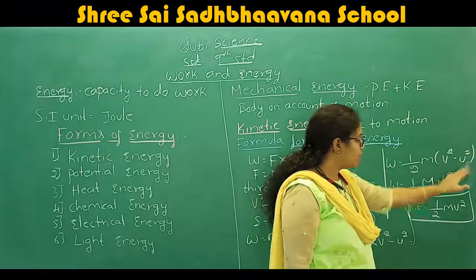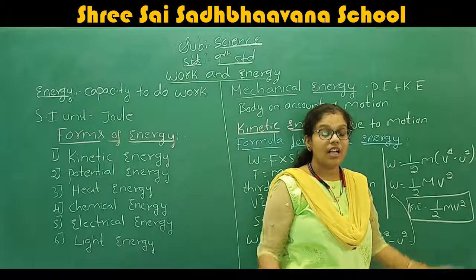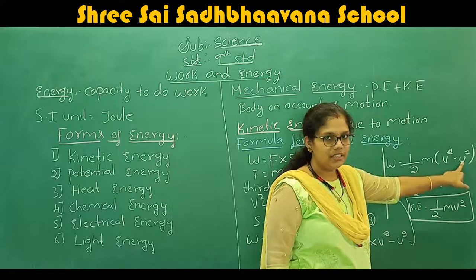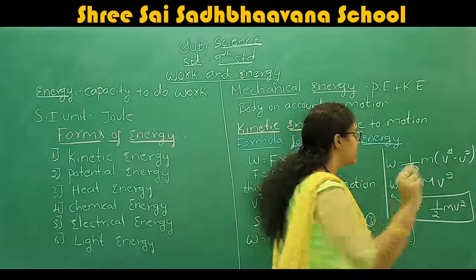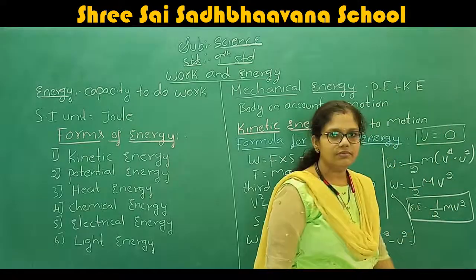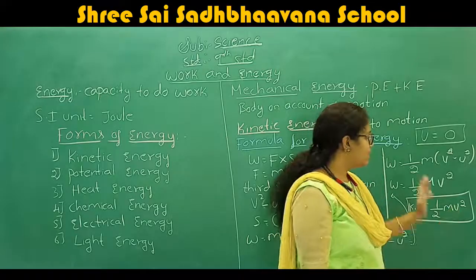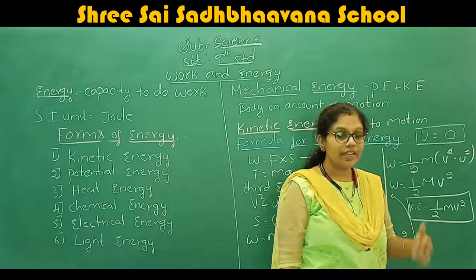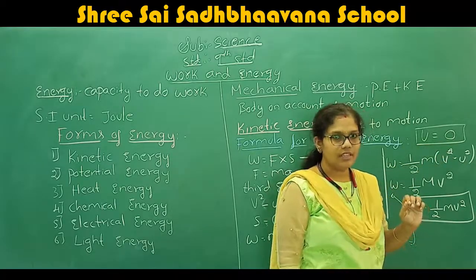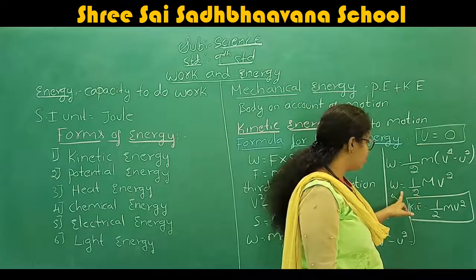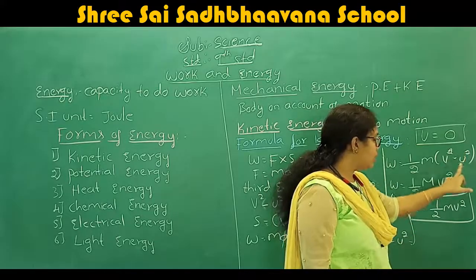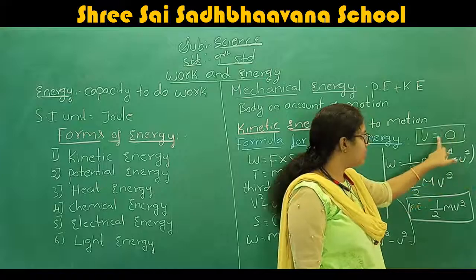Ma'am, here V square minus U square is there. Why have you written only V? If you see, when the particle is at rest, you get the U, that is the initial velocity. When the particle is in motion, the value of U becomes 0. Therefore, what will happen to the equation? W is equal to half into M V square. V square minus U square we considered as V square only. Why? Because U becomes 0.